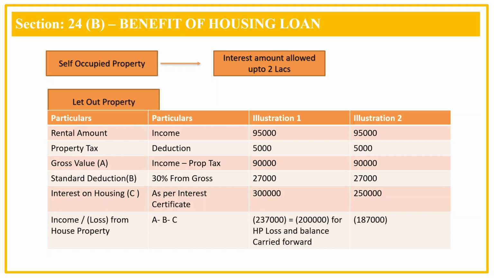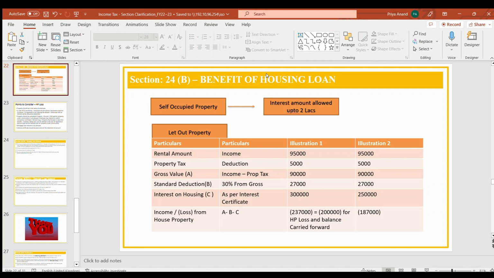So the entire loss can be claimed as the deduction from salaries. Very important point here is, in case an employee owns both self-occupied and let out property, the entire section allows for the maximum benefit of 2 lakhs. So for both the house properties put together, he can claim maximum of 2 lakh only.